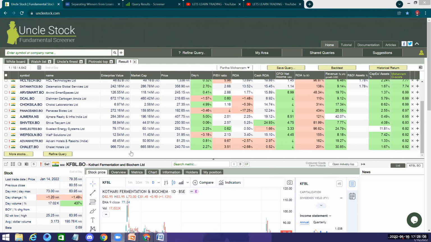So you have Chalet Hotels coming at 6.92. Mind you, the hotel industry is going to have a very good movement after the COVID pandemic is over.